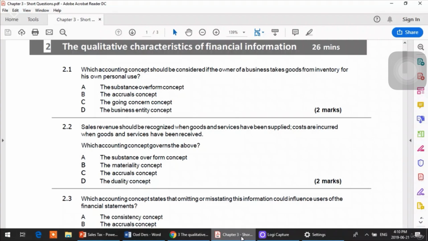Accrual concept, of course, we discuss about the time periods, the transactions which belong to which time period. So it is not about any time period. B is also not the answer. C, the going concern concept, deals with a business which does not face any risk in the near future, risk of bankruptcy or closing down. So that is also not the given situation. So A, B and C are the wrong options, and your answer choice is D.